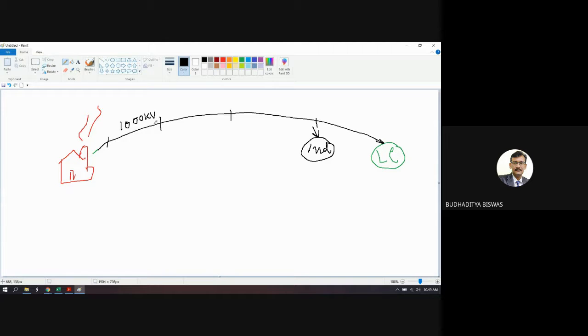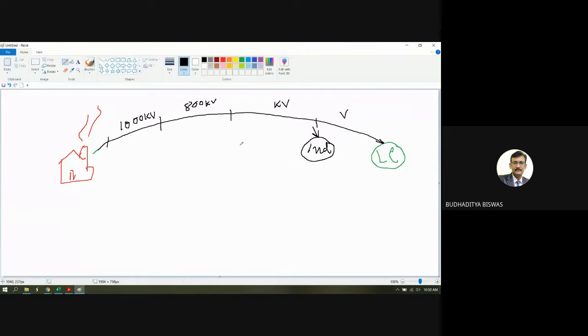And we know that if we transmit the power with a very high voltage, then the current is drastically reduced. And as the current is drastically reduced, it will produce very little ohmic loss in the transmission line. So it maintains the stability, and the losses are also less. This is the advantage of high voltage transmission. And these high voltage transmissions are at different levels. Suppose this is in kV, this is in volt.